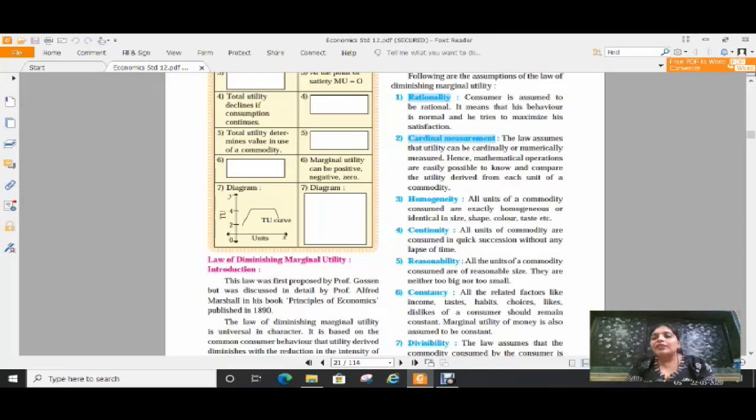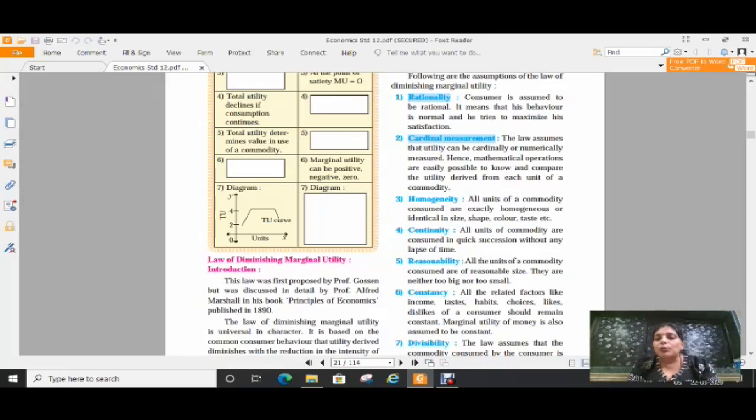So that's why this is the very first assumption of this law, that a consumer is assumed to be rational. The second one is cardinal measurement. The law assumes that utility can be measured cardinally or numerically, hence mathematical operations are easily possible. Already we have seen that utility cannot be measured in terms of numbers, but for studying this law, it should be assumed that utility can be measured cardinally and numerically. That's why we expressed a curve, because we assume that cardinal measurement of the utility is possible.